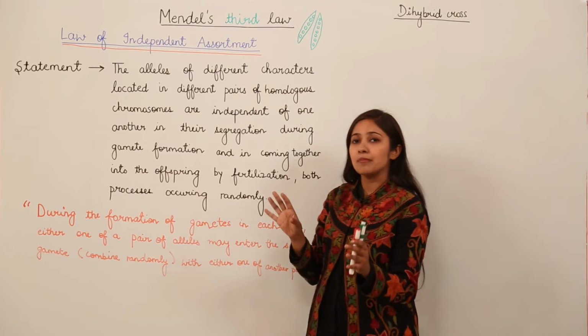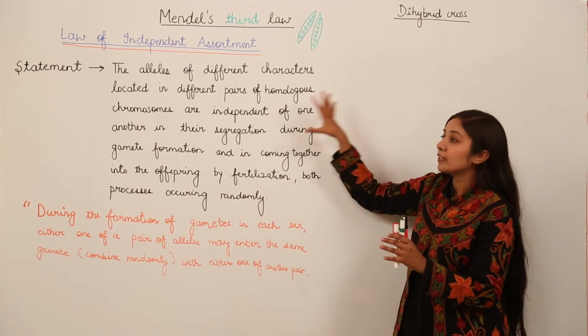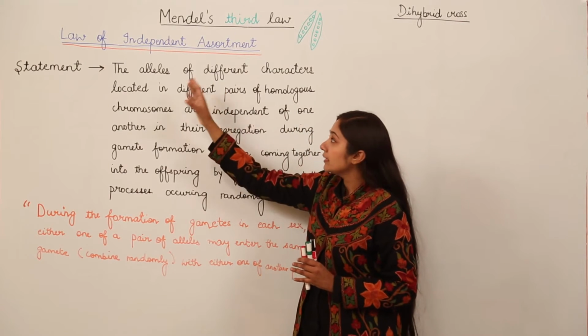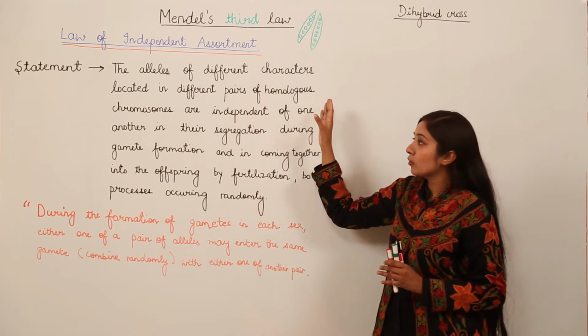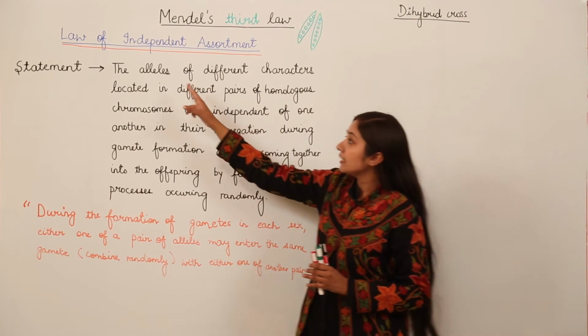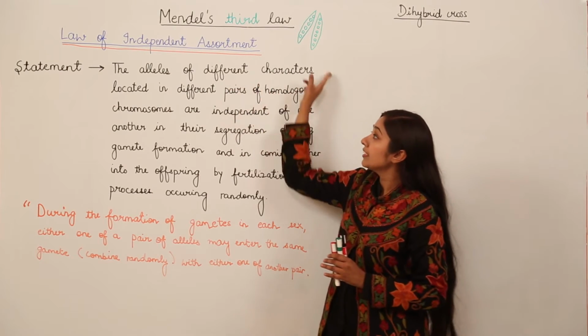Let us read the statement, and when we perform the cross and get the results, we will interpret what this statement implies, right. So let us start. The alleles of different characters located in different pairs of homologous chromosomes. Here the word different characters is used.